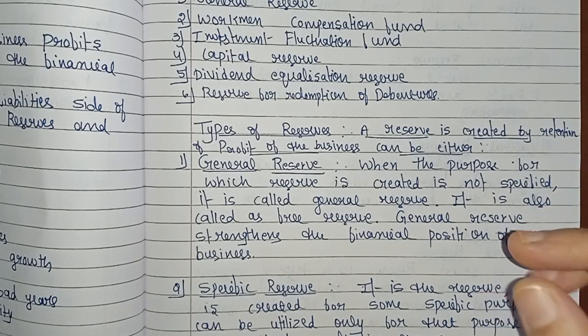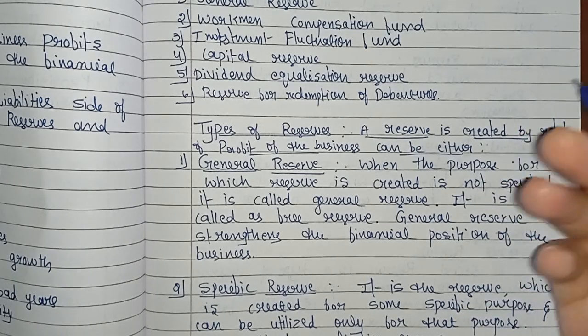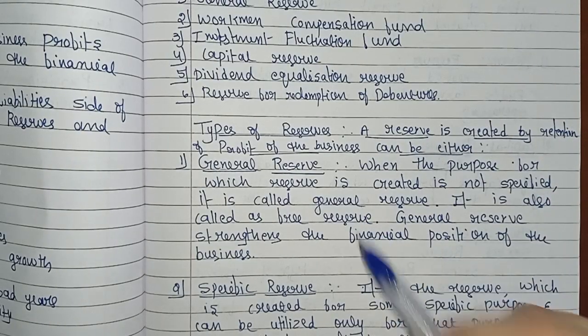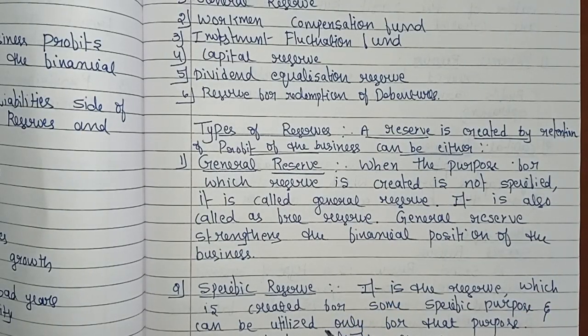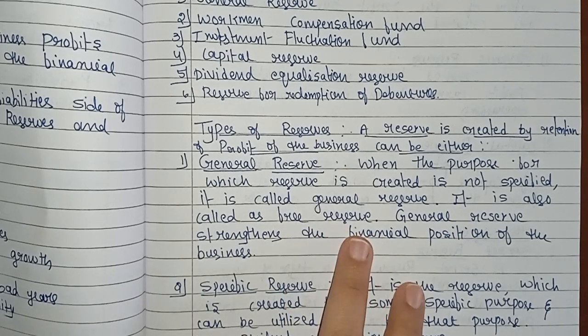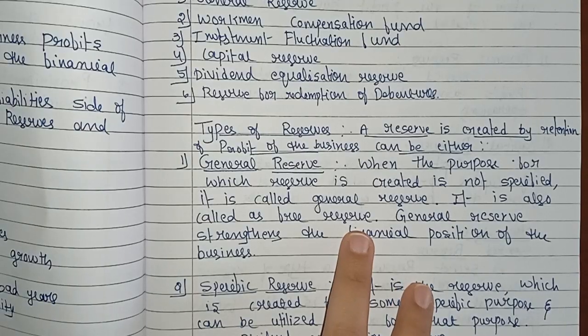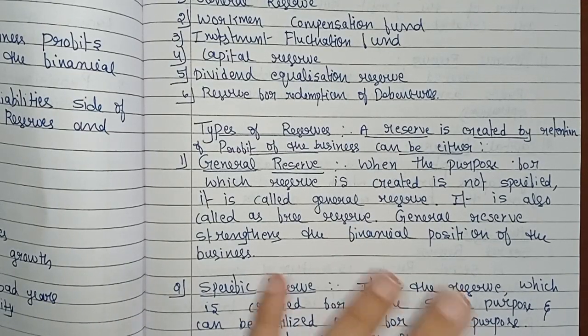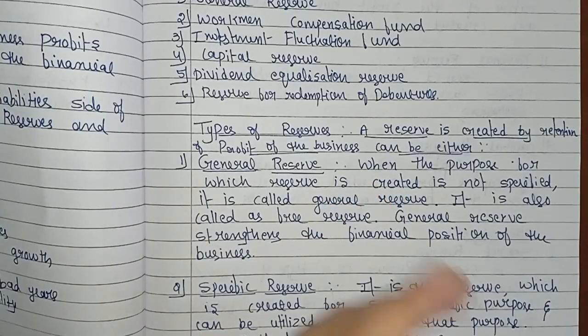We can use that profit for any need or any loss. That is called general reserve. It is not for a specific purpose. Here we will not use this reserve for a specific purpose; it is used for any future need or contingency. Clear? So it is also called free reserves. That is what it means. It is used for any future need or contingency.